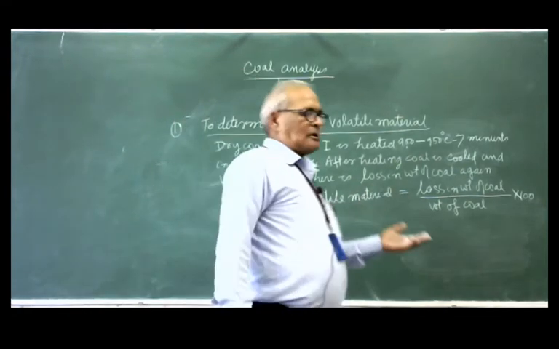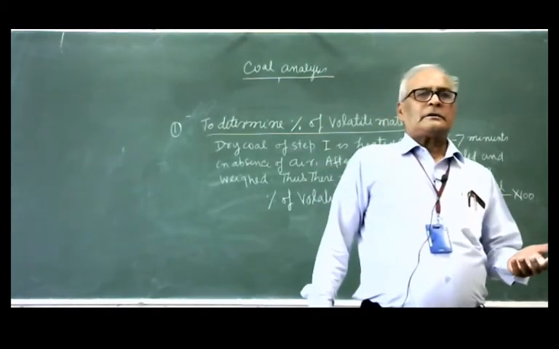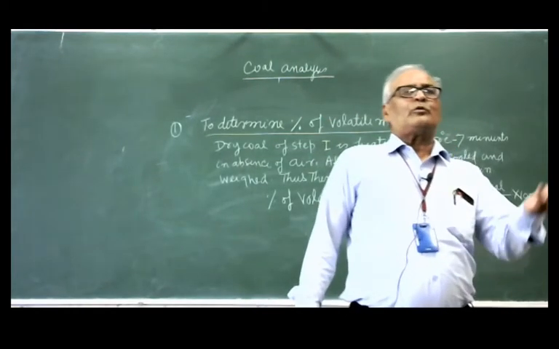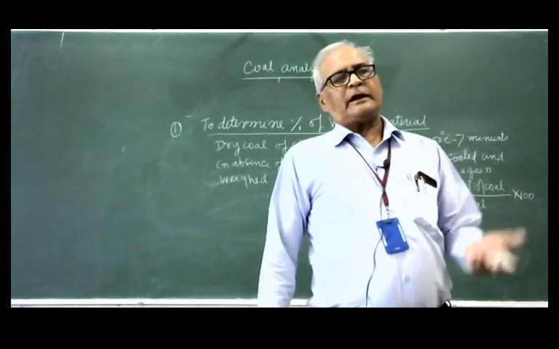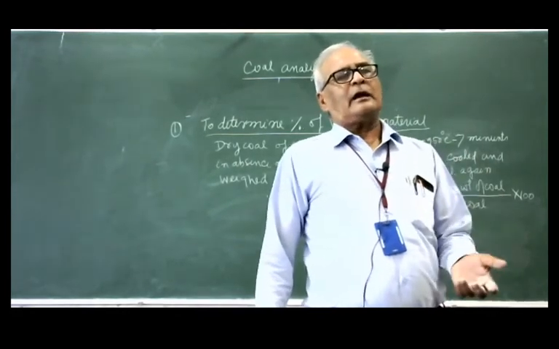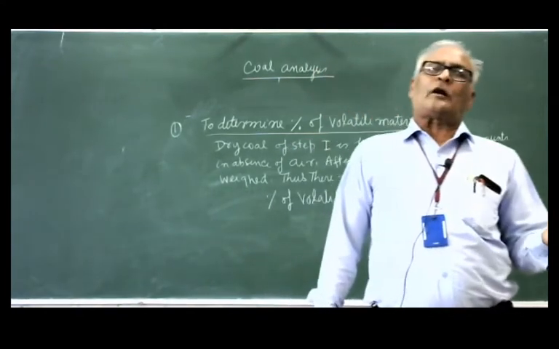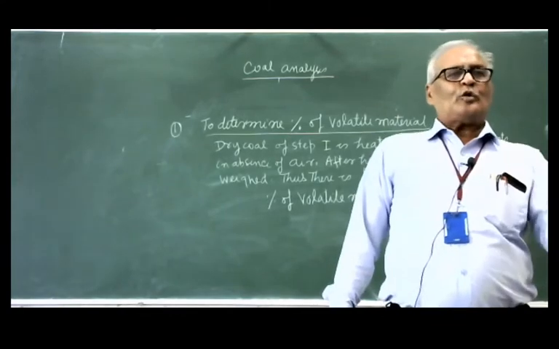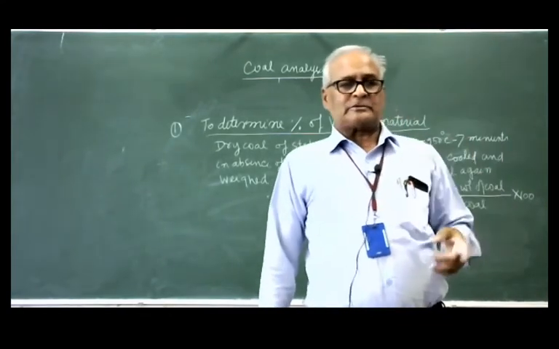Suppose W is the loss in weight of the coal when it is heated at 950 degrees centigrade in absence of air. So W upon M, where M is the original mass.